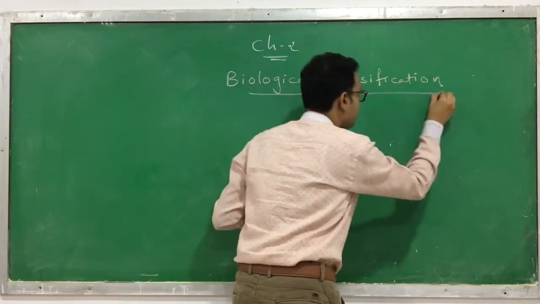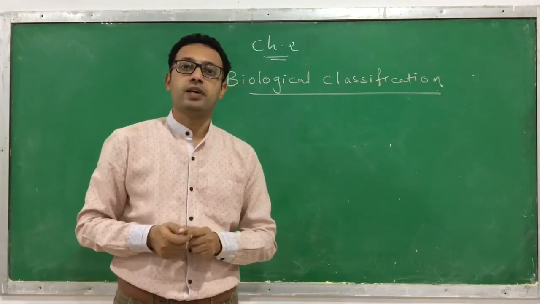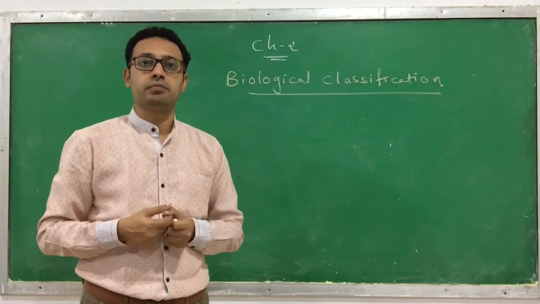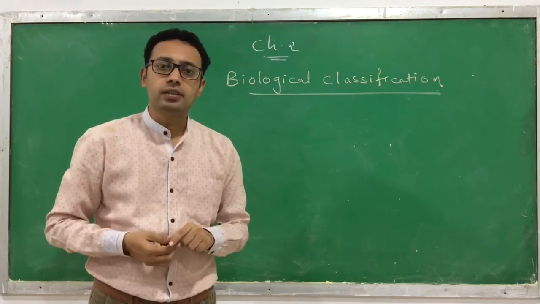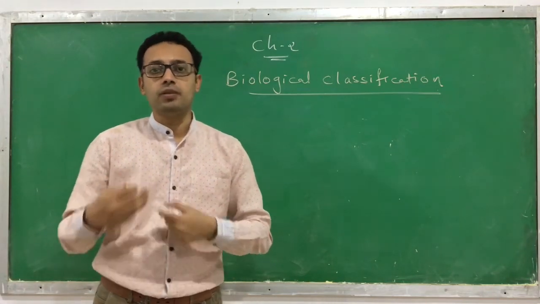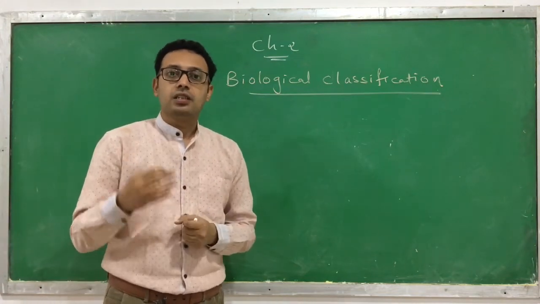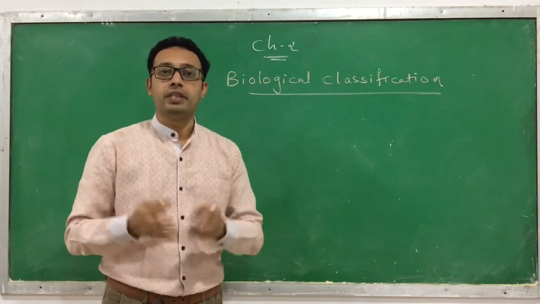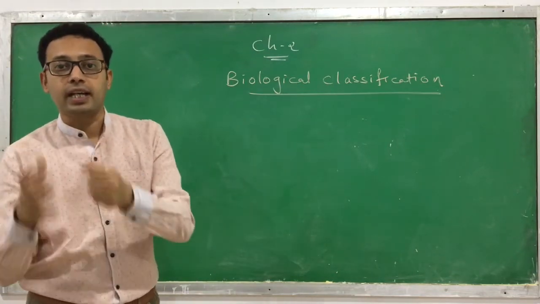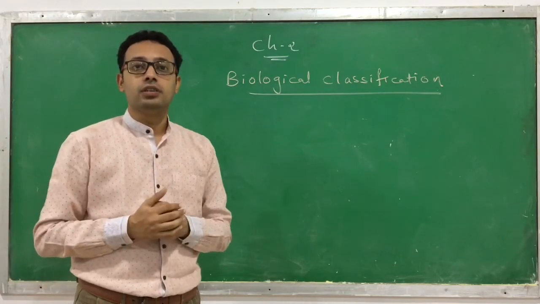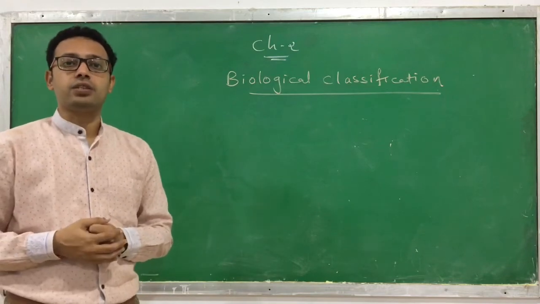As students, you know that in the previous session we have learned that this is a subject biology where we have to learn regarding the living organism. And there are lots of living organisms that exist in the world. It is not possible to learn organisms one by one, and hence we have to classify them, we have to group them, so we can learn the characteristic of that group or a class as a total. Okay, so this is a need. That's why we want to generate this classification.